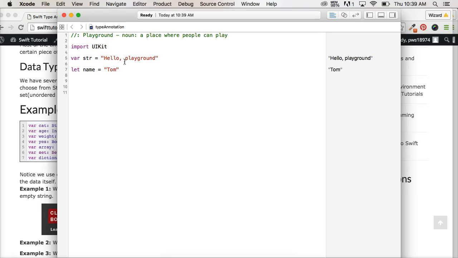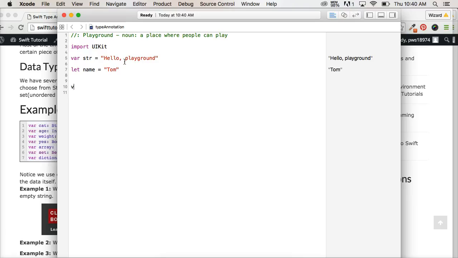So Swift calls this type annotation, and basically what we're saying is, hey, initialize this variable, and it's going to be a certain type. For example, a string, an integer, a double, which is a floating point number if you're coming from another programming language, boolean, an array, set, or a dictionary. So you need to basically say, hey, this is what it's going to represent to initialize that variable.